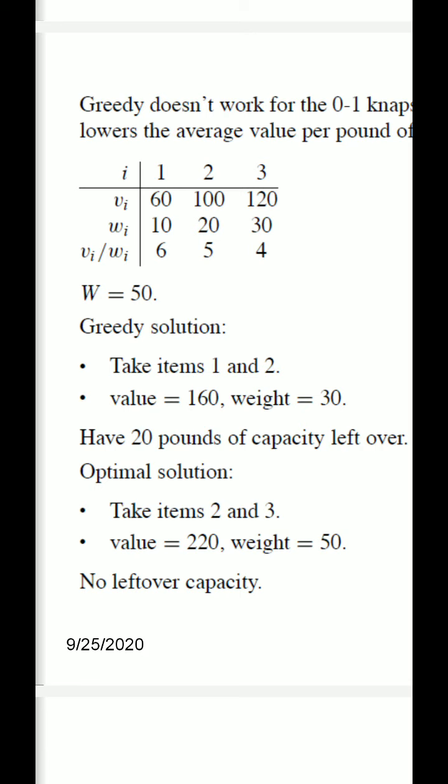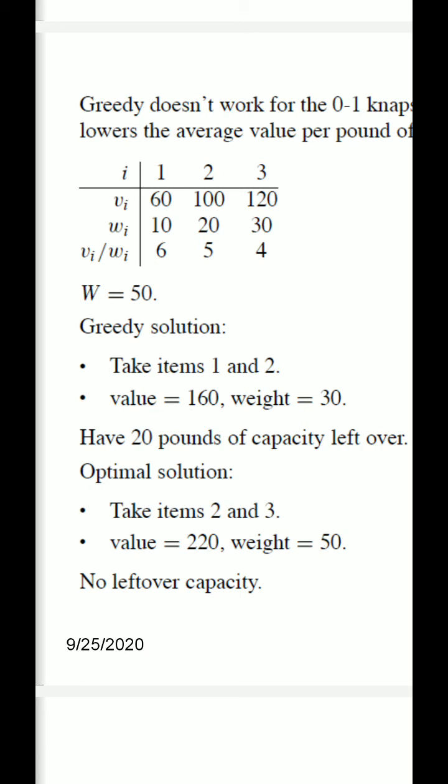The 01 knapsack slides you already have in your material. So which item you will take?